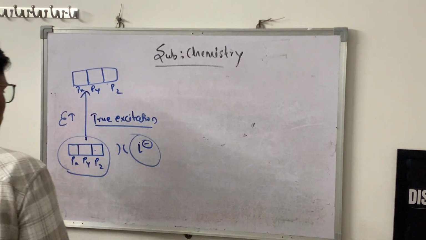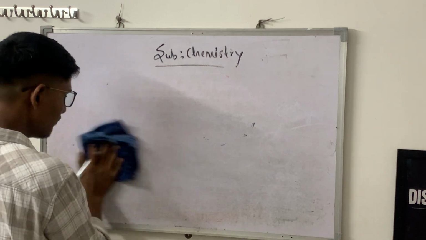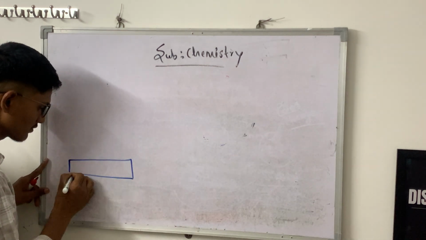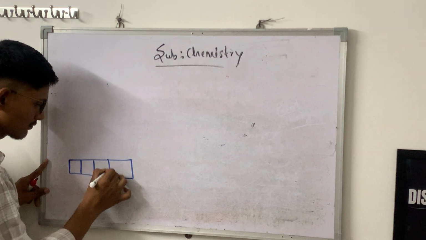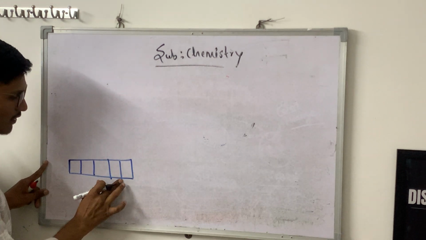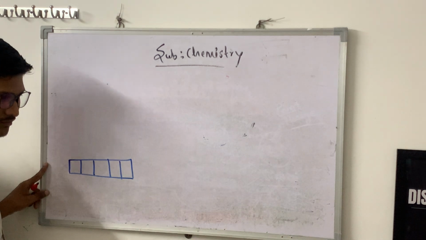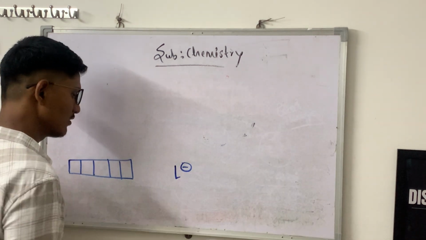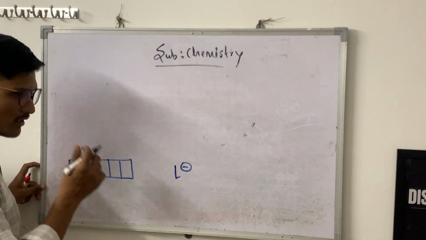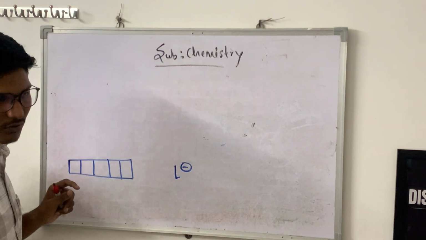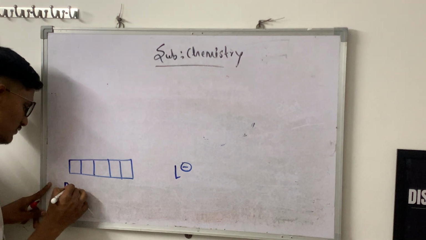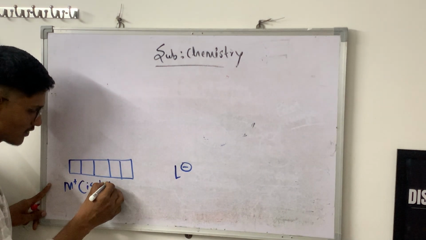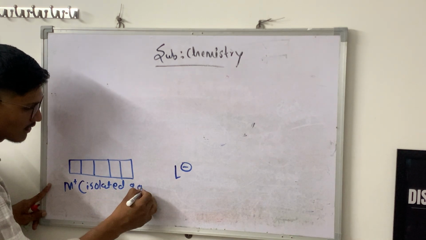But in the case of d orbitals, this is not true. When the ligand is near to the orbitals, these are the d orbitals in an isolated gaseous metal ion.